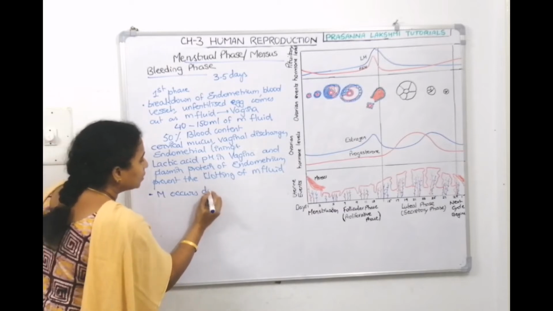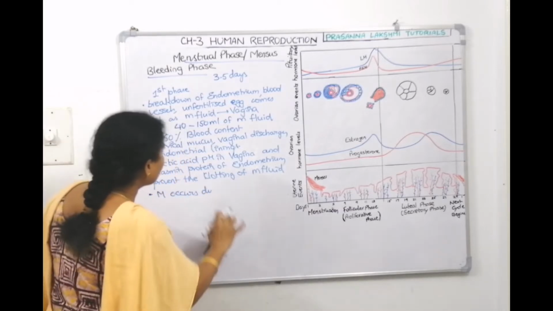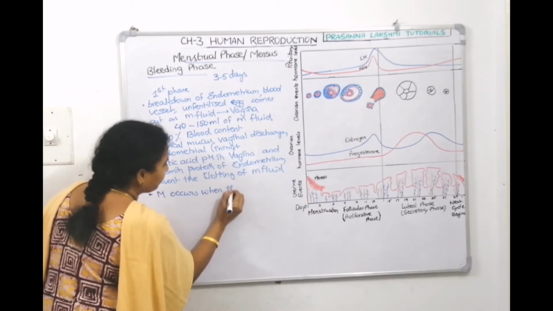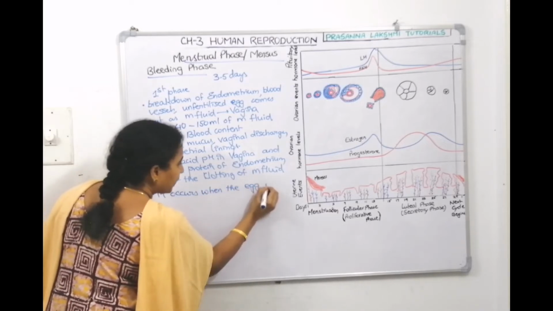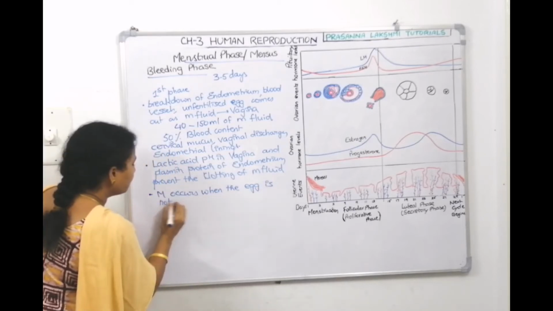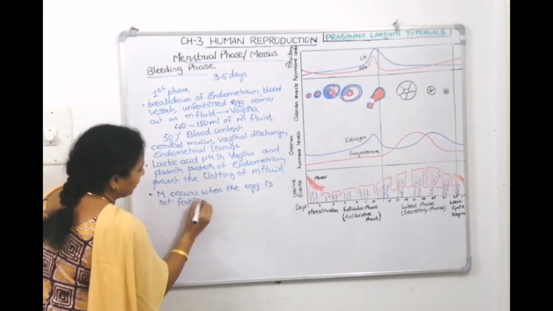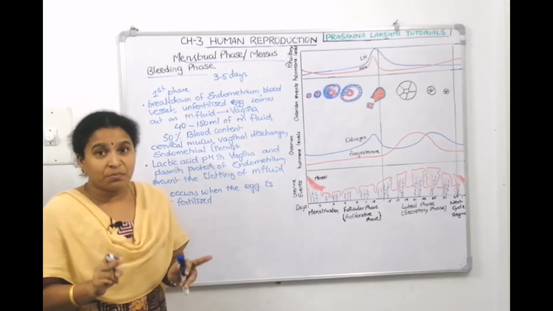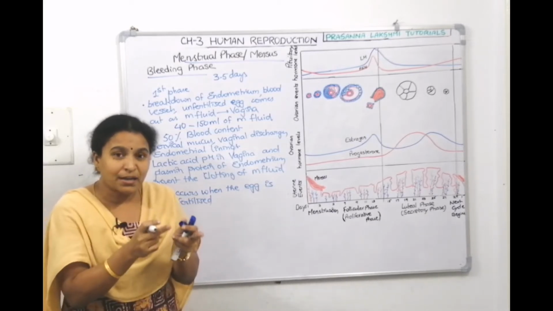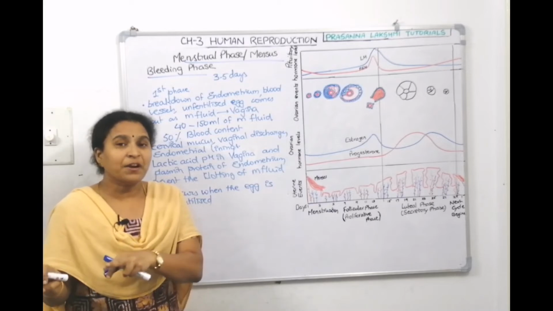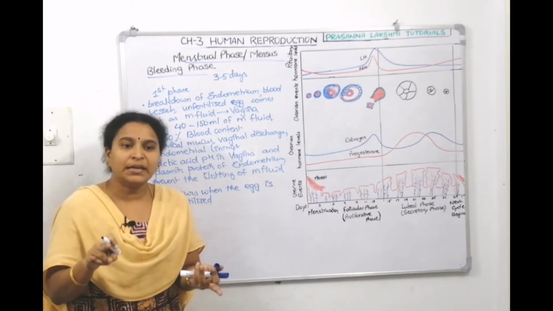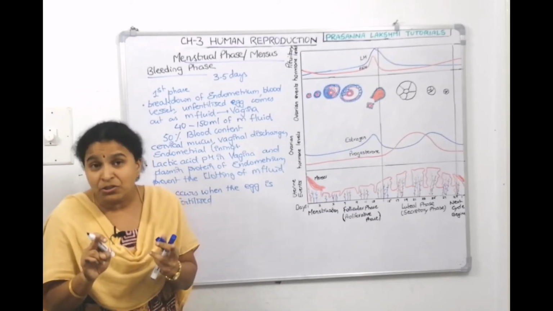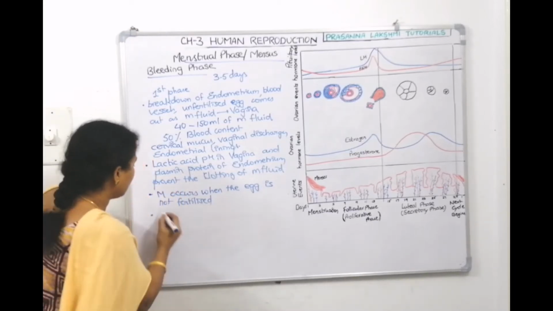Menstruation occurs when the egg is not fertilized. If the egg is fertilized, menstruation will not occur. So, absence of menstruation is an indication of pregnancy.